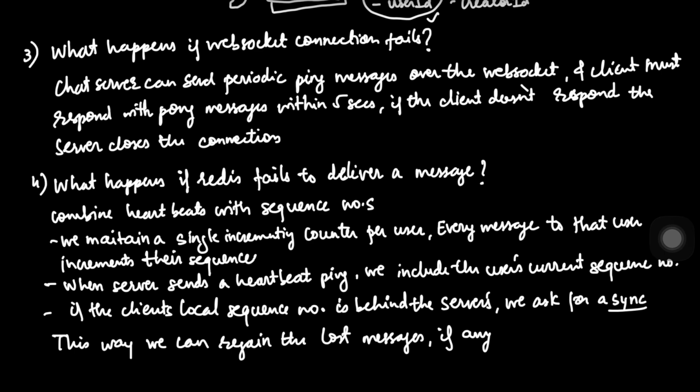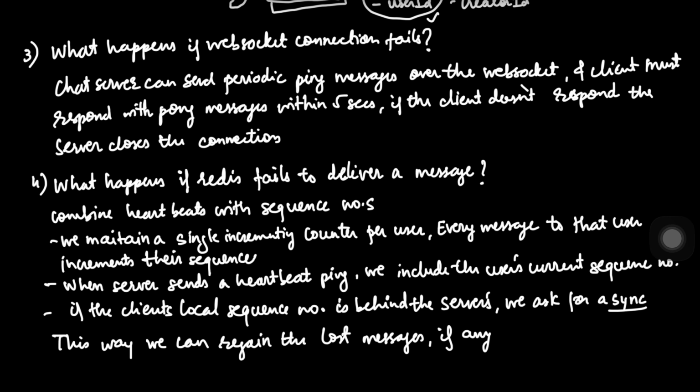If, let's say, a user enters an elevator, their Wi-Fi switches to 5G, or a server simply crashes, and a WebSocket connection hangs, how does the server know the user is gone? We don't want to waste resources sending messages into a black hole. To solve this, we use a heartbeat mechanism. Every few seconds, the chat server sends a tiny ping message over a socket. The client must respond with a pong within a strict window, let's say 5 or 10 seconds.